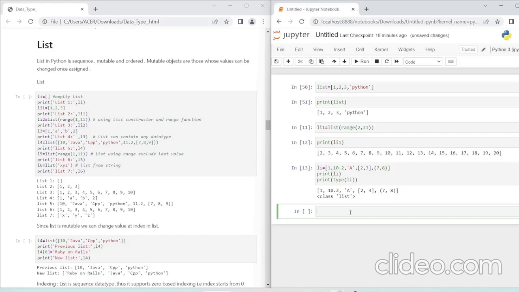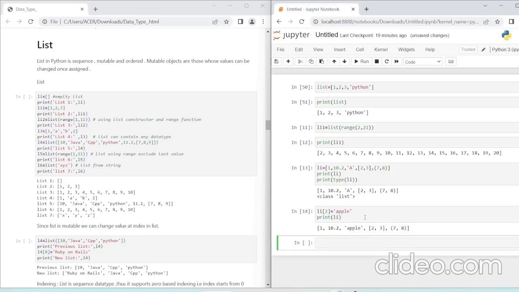Okay, so I told you about one thing, that this list is mutable. If I want to change this a into apple, I can simply write li, second index is equal to apple, and then I will print li.